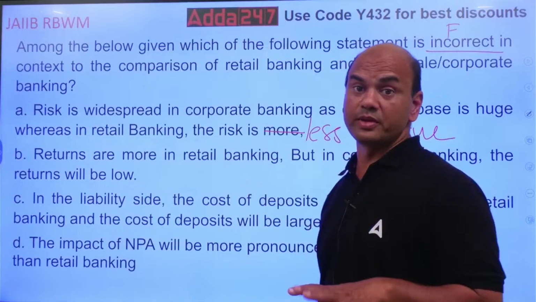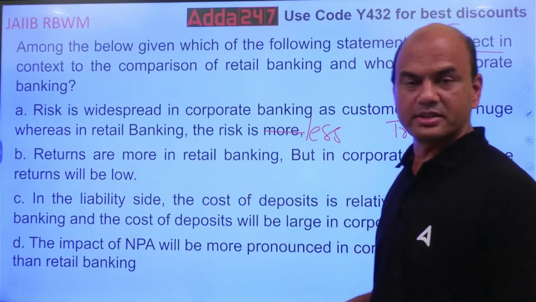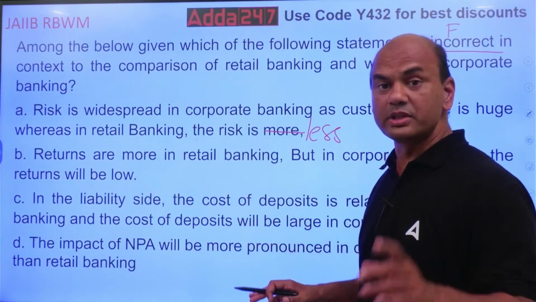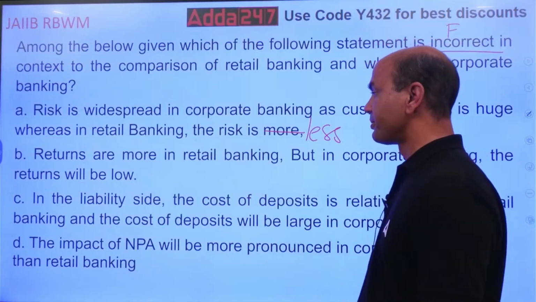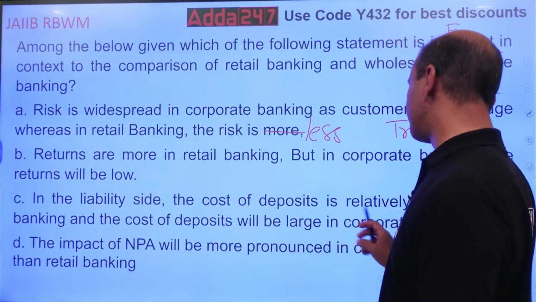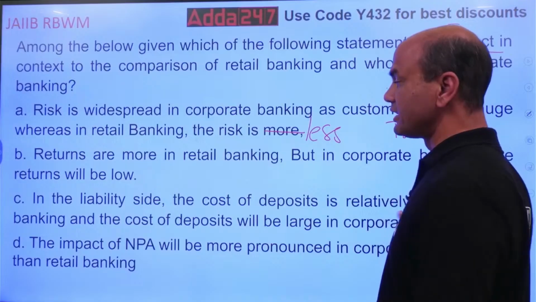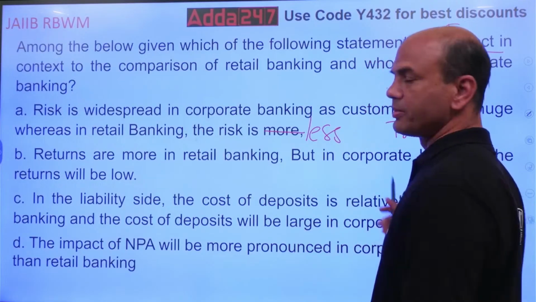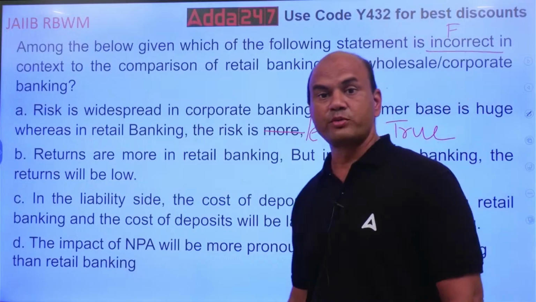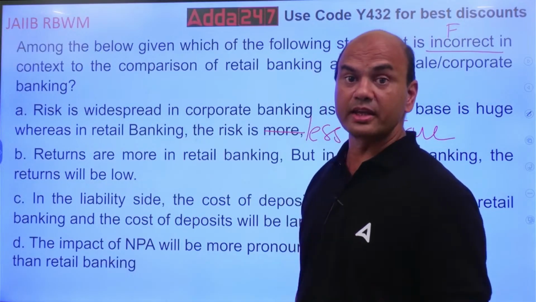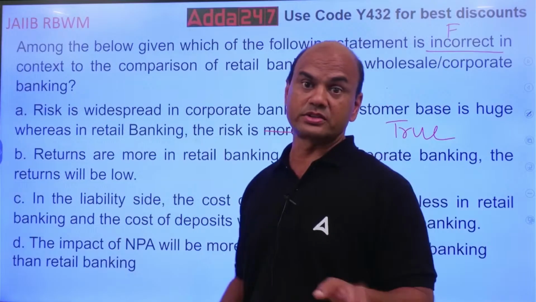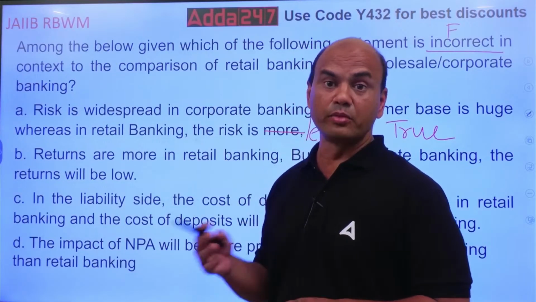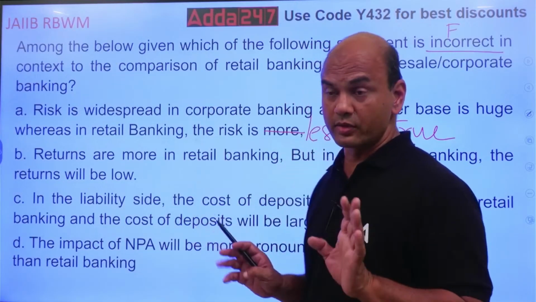Now I'll read all of them. First one I give the answer. Remaining three I'll read them. You think first. In the liability side, the cost of deposits is relatively less in retail banking and the cost of deposits is large in corporate banking. Think over it.